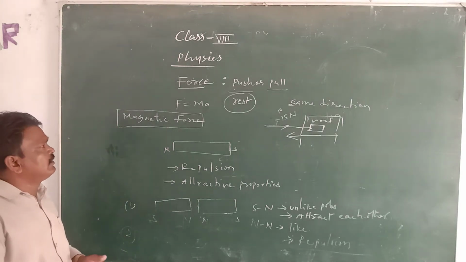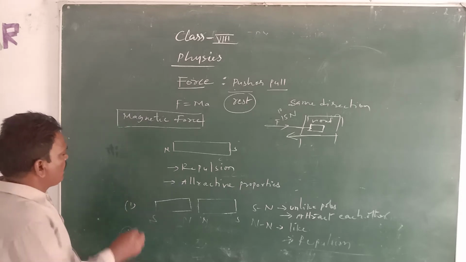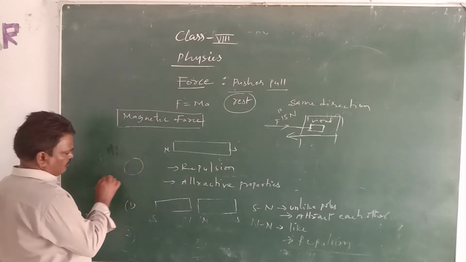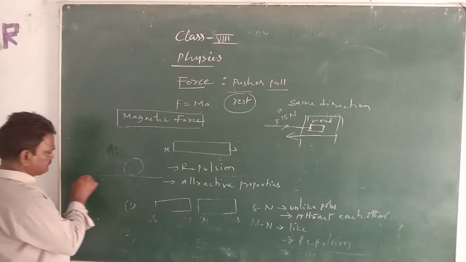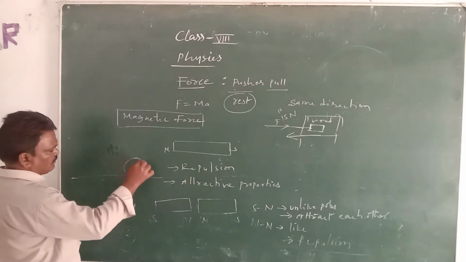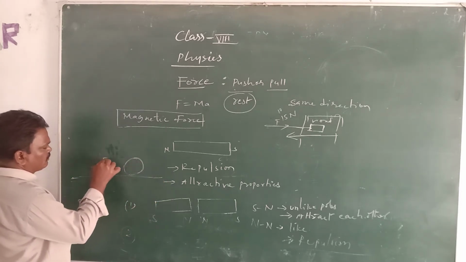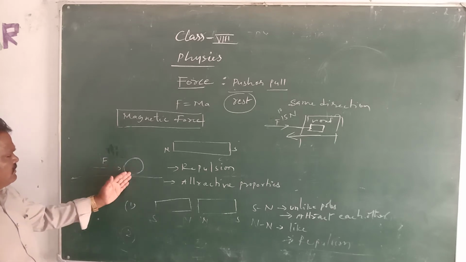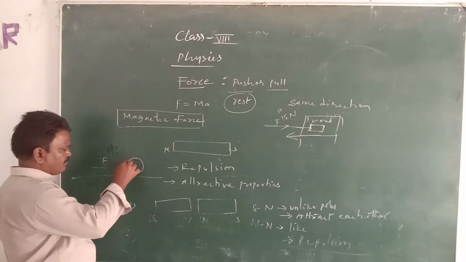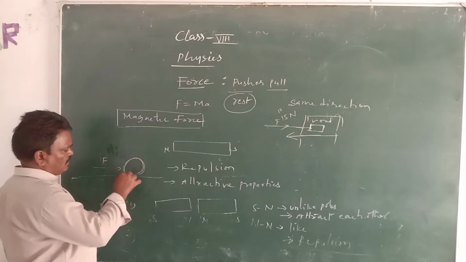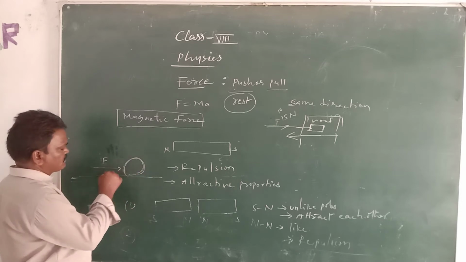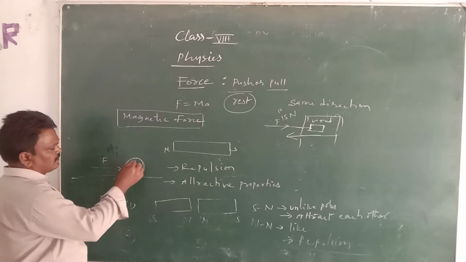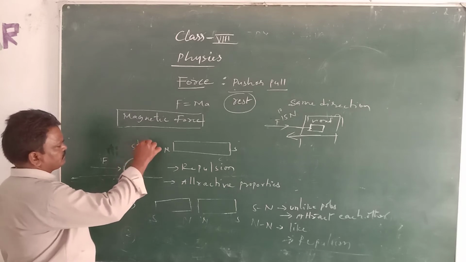For example, if a ball is running on the floor or in the garden, you can stop the ball by applying the force in the opposite direction. Once again, the ball is running on the ground. If you apply the force in the opposite direction, the ball will be stopped.